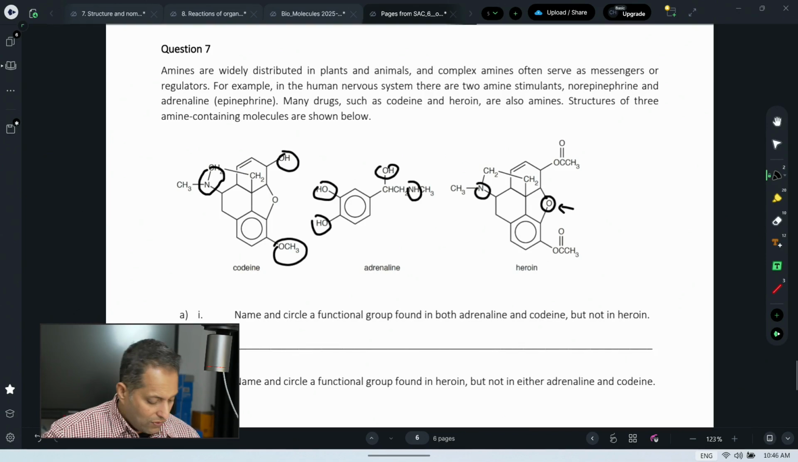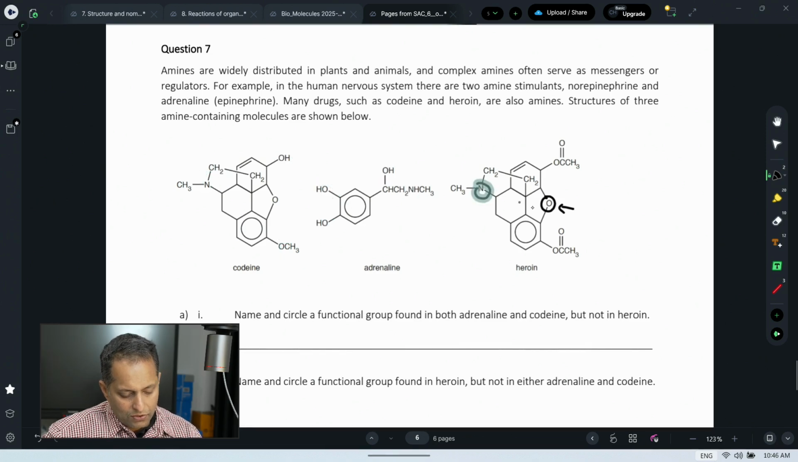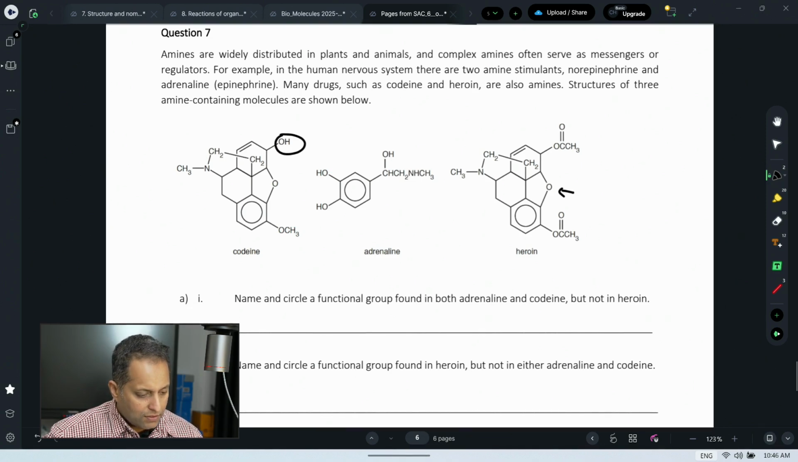All right, now let's look at the question. Name and circle the functional group found in both adrenaline and codeine, but not in heroin. What is that? Not in heroin. So this could be found in both adrenaline and codeine. It should not be found in heroin. Oh, that's simple. That is the hydroxyl functional group. Hydroxyl, isn't it? Yeah, that's simple.